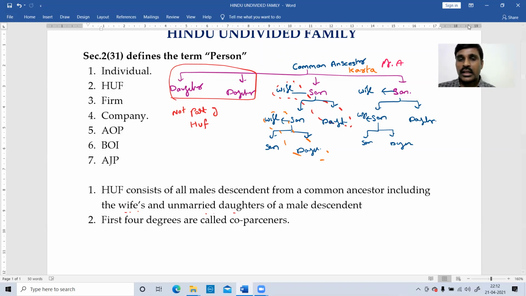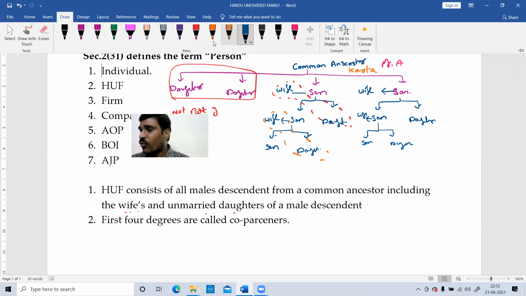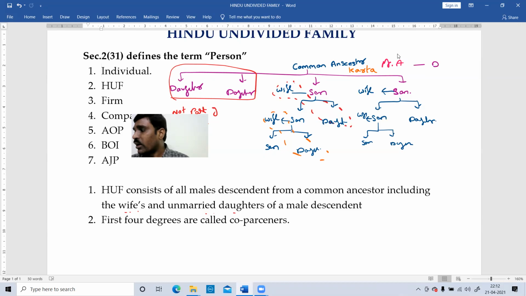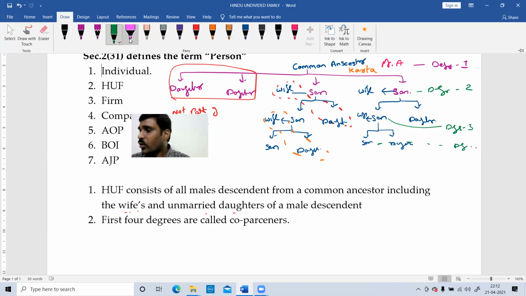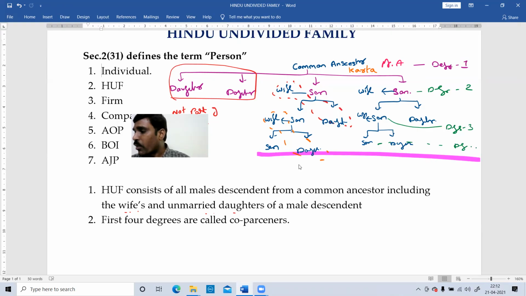But the important point is the 4 degrees, including the head of the family. According to my understanding, the karta is degree 1, this son is degree 2, the next son is degree 3, generation 3, and this son is degree 4, and this son is degree 4. Till here we can close this, and we can call these co-parceners.